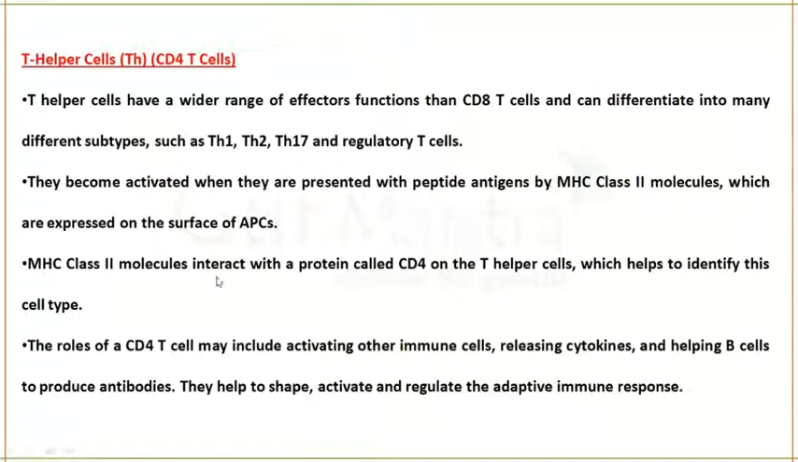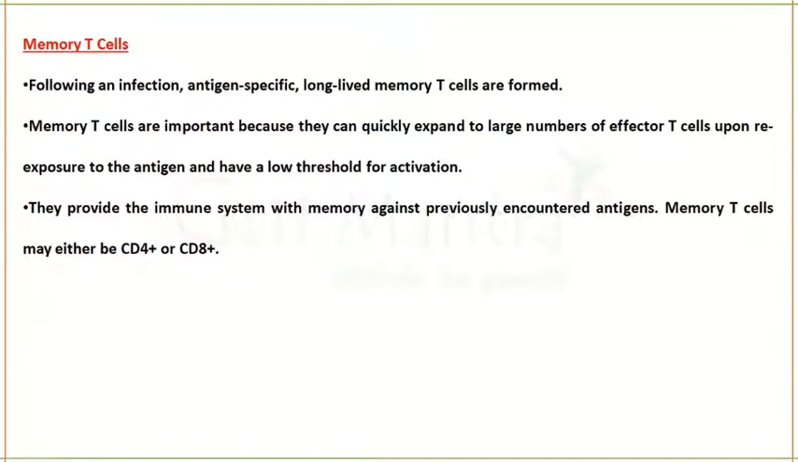So MHC class II molecules will interact with the CD4 marker which is present on T helper cells for identification purpose, and this cell will be activated. When T helper cell is activated, it will release cytokines and helps in the activation of B cells and TC cells. When it is activating B cells, the B cells will produce antibodies, and this is for the regulation of adaptive immune response.